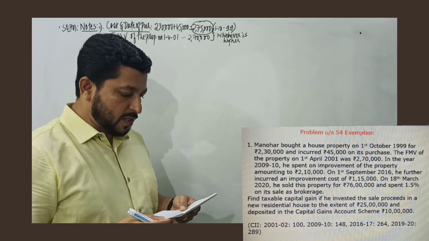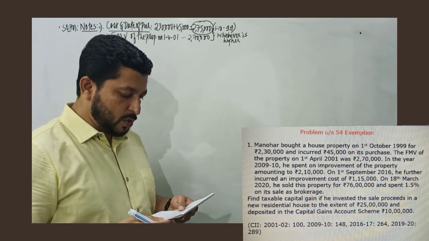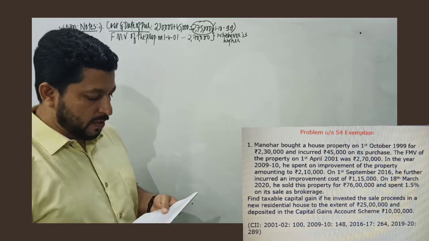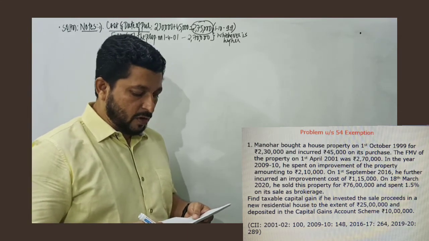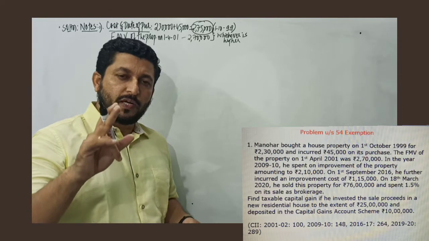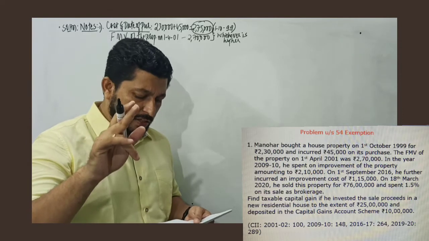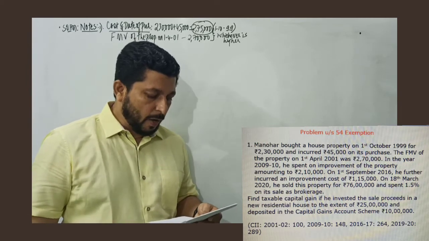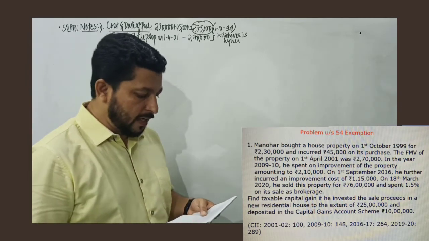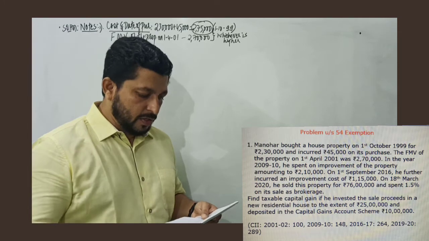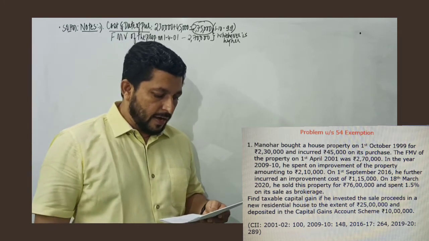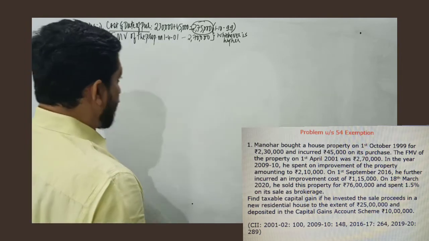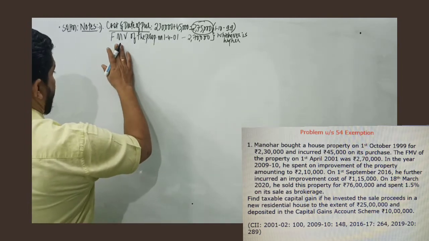Then in the year 2009-10 he spent on improvement Rs 2,10,000. Again on 1st of September 2016 he further incurred an improvement cost, as given. So cost of improvement is incurred not once but twice in the problem and that's allowed. Then he is selling the property on 18th of March 2020 and sale consideration is 76 lakh and he spent 1.5% on its sale as brokerage. So we'll talk about the rest later. So this is the first note.